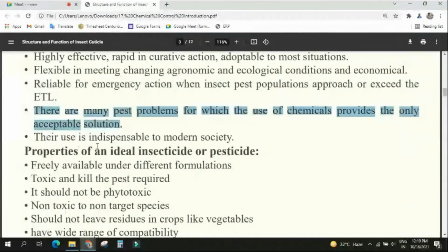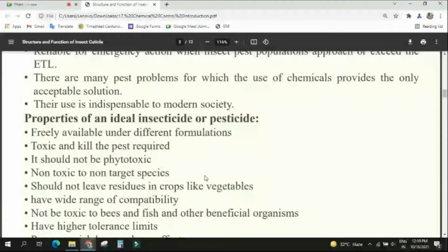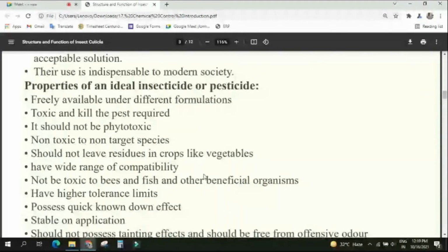You see the last one? Their use is indispensable to modern society. Yes or no? Whatever things you advise and suggest to the farmer, they are habituated to that. They only depend on the insecticide, because that is the practical thing also. The farmer won't think about the land or diversity, because they need money for their survival, and they have to apply the insecticide. To some extent, some things can be modified. Understood? Yes, sir.